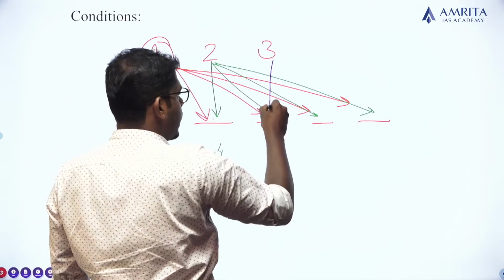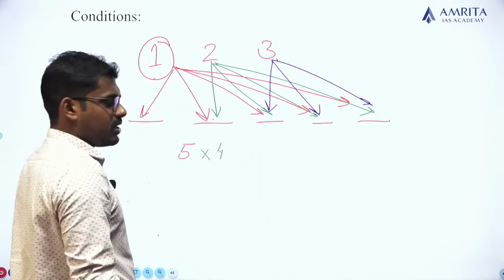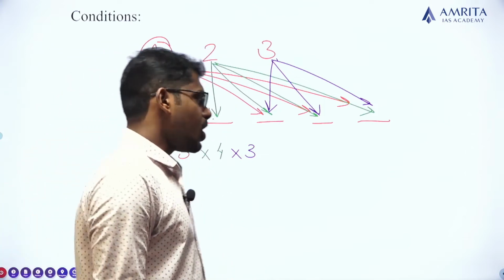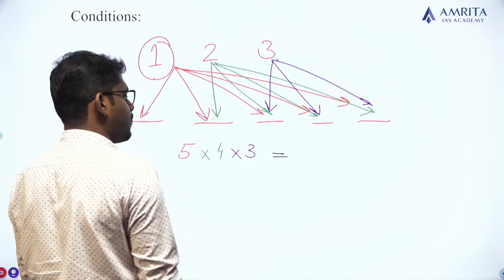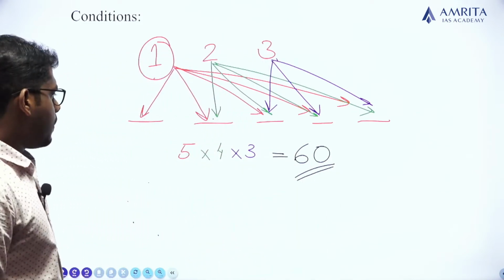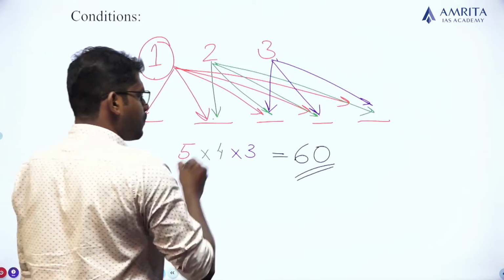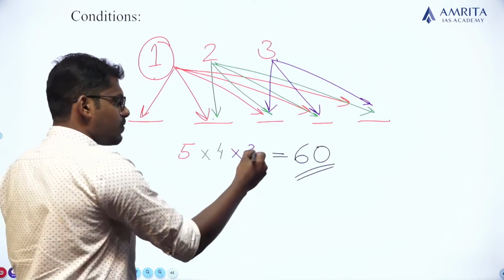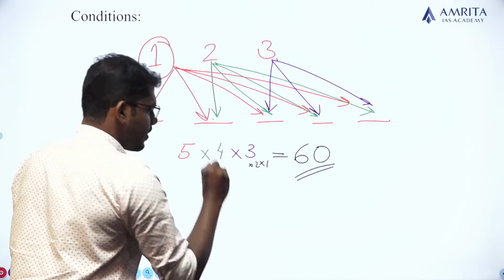Then the third person can be selected for this position and also for this position. So there are 3 possible ways of arranging the third person. So the total number of possible choices is 5 into 4 is 20, 20 into 3 is 60. Clear? Okay. Let me explain: 5 into 4 into 3, if it is to be represented as a factorial, what is remaining? Into 2 into 1, right? So I can write this as 5 factorial divided by 2 factorial.